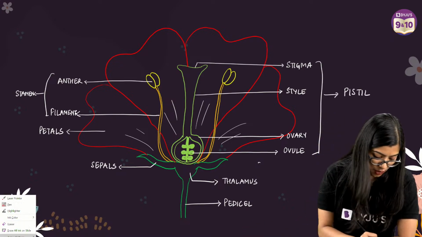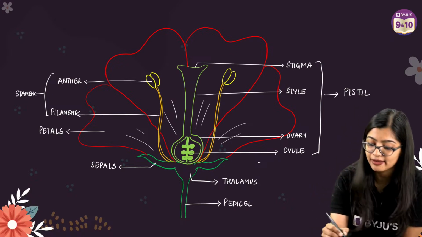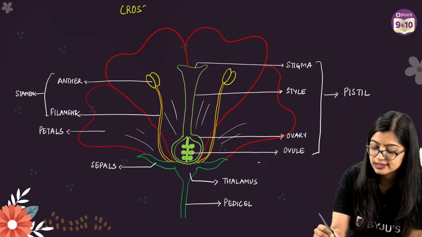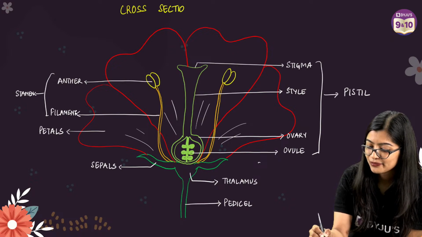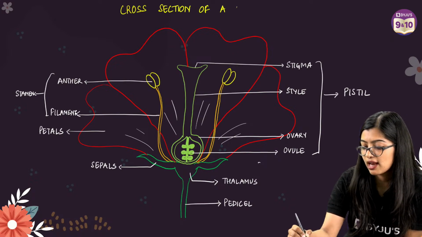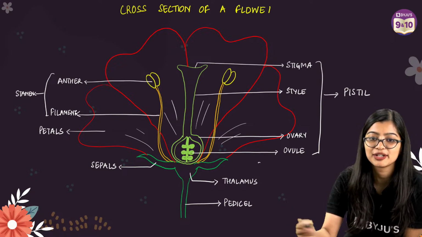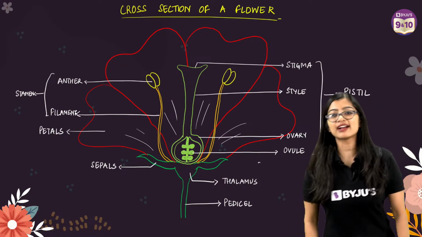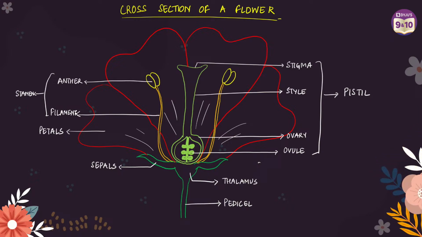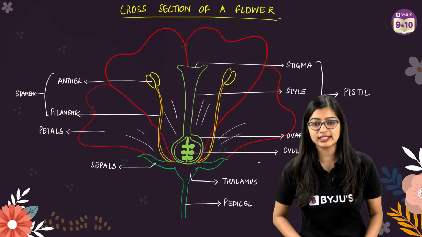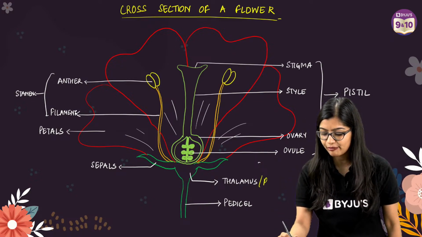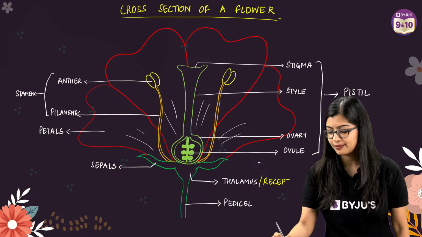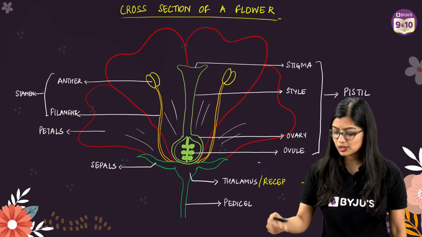Yes? And no diagram is complete without a heading. So, cross section of a flower. So, you need to always write your heading, right? So you can take a quick screenshot of this, everybody. Yes, all right. So with this, of course, what is receptacle? Thalamus, another name for thalamus is receptacle, right? Okay, I think I've got the spelling wrong.